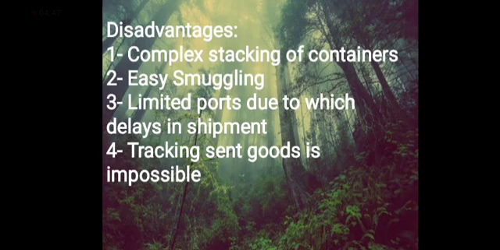The fourth point is tracking of the goods sent by container ship is impossible, since there are thousands and thousands, there are more than 6,000 containers to be transported through one container ship. So you can imagine कि कितने containers वहाँ पे stack हुए हुए होते होंगे ports के ऊपर, कि अगर दो तीन ships ने भी जाना है तो.